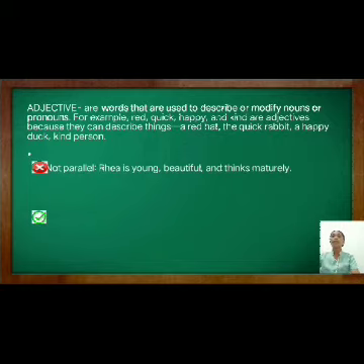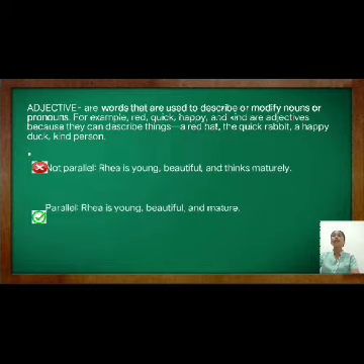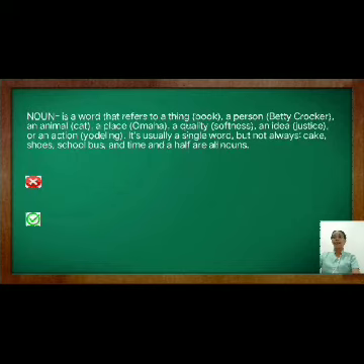So to make it parallel, we have to transform thinks maturely into an adjective form. The sentence goes like this: Rhea is young, beautiful, and mature. So thinks maturely, which is an adverb, transforms into the word mature, which is now an adjective, right?